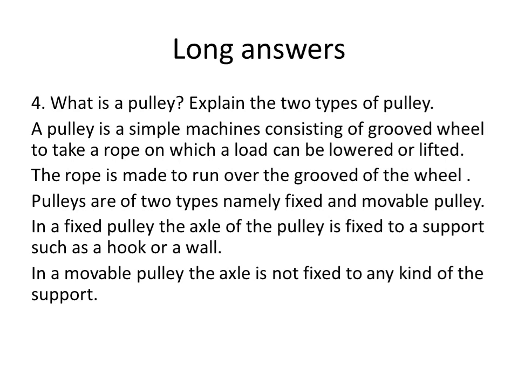I am repeating again: what is a pulley? Explain the two types of pulley. A pulley is a simple machine. It has a grooved wheel with a rope on which the load can be lowered or lifted. Here the rope is made to run over the groove of the wheel. Pulleys are mainly of two types, fixed and movable pulley. In a fixed pulley, the axle is fixed either by a hook or a wall. In the movable pulley, the axle is not fixed to any kind of support.